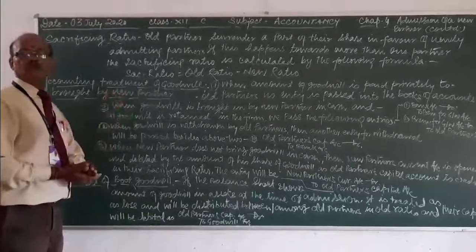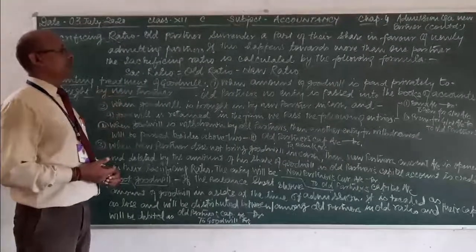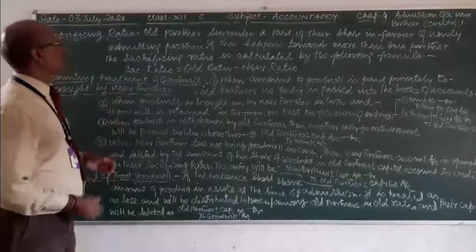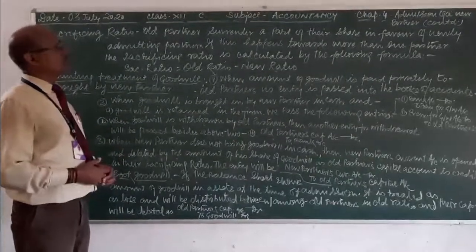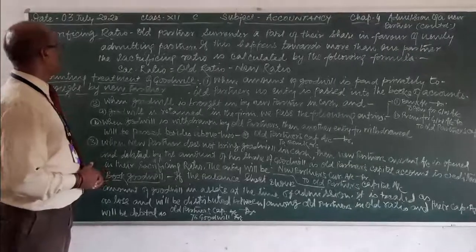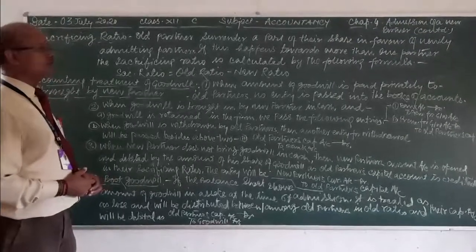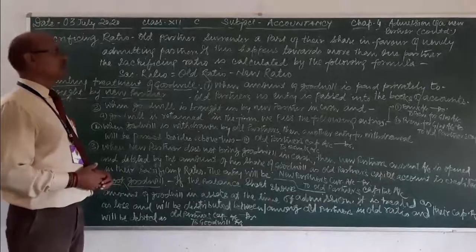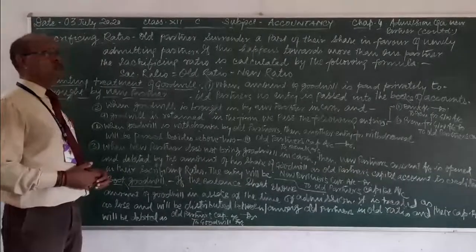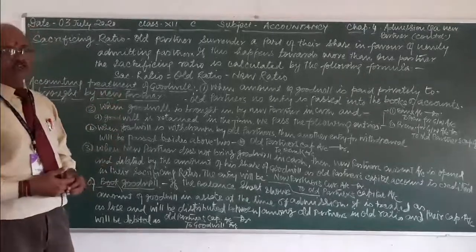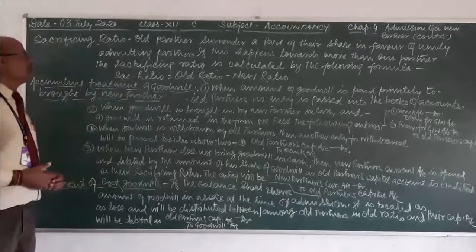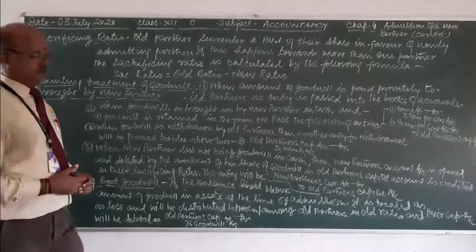Students, now we have to go forward in chapter 4 of accountancy, admission of a new partner. In the earlier description, we have studied about new profit sharing, calculation of new profit sharing ratio. The next topic of yours is sacrificing ratio.